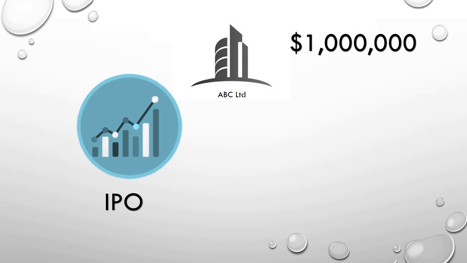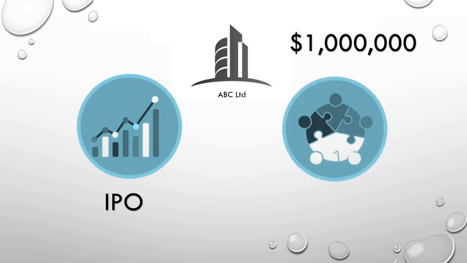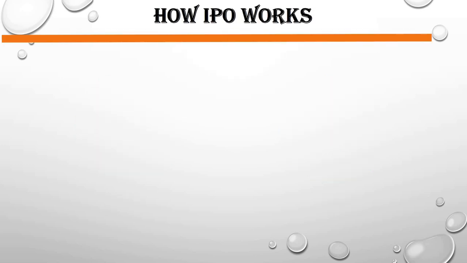That means company is announcing that we are now public listed company and now we can borrow the money from the general public. Second option is FPO. FPO means follow on public offering. That means company has already issued the shares, company is already listed in the stock exchange, company has already borrowed the money from the general public, and this is the second time or the third time that the company is borrowing the money from the general public. So today in this lecture we will be talking about how IPO works.